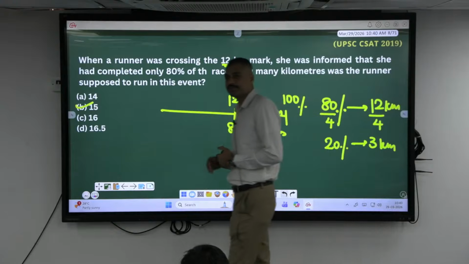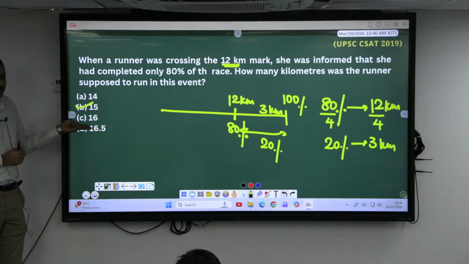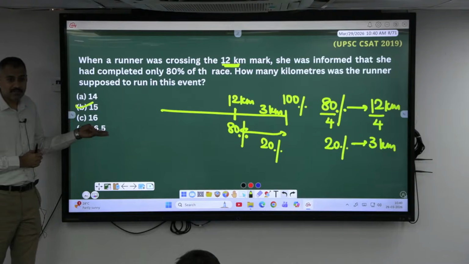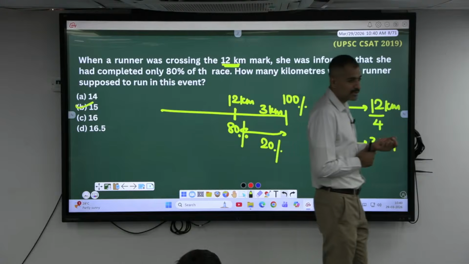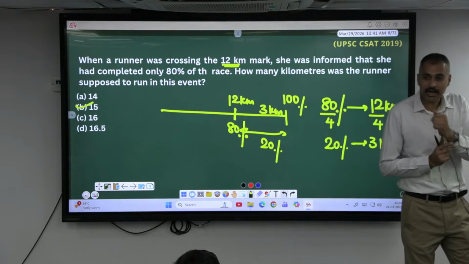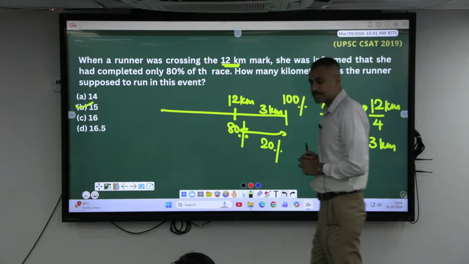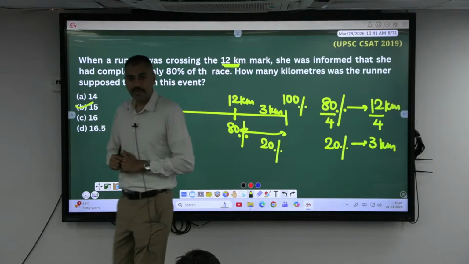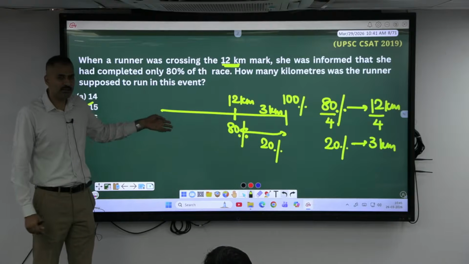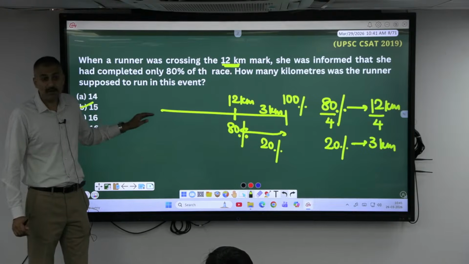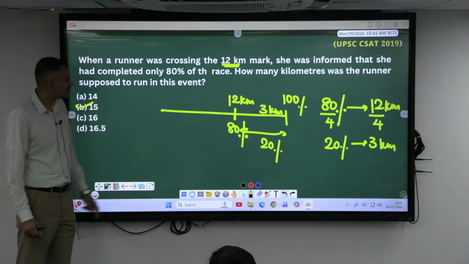Any doubts? Definitely some 2 to 3 basic questions will be very similar, and this might be in the last page also. If you waste a lot of time, if you are unable to manage your time, and you depend more on RC, that's why depending only on RC is not a sound strategy at all. Humanities students, I am cautioning you: you have to do these kinds of questions. There will be definitely some 15 to 20 questions like this, but you have to pick them smartly. Shall I move on? Any doubt?